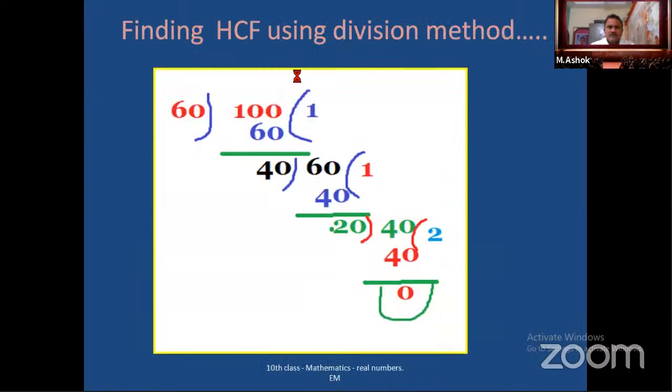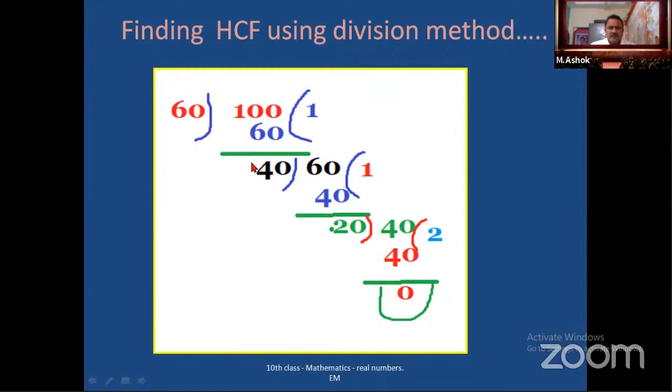Before that, simply observe here, in 6th or 7th classes, we find the HCF using this division. So what did we do there? We divide the bigger number with the smaller number. 100 divided by 60, okay, so 40 is the remainder.